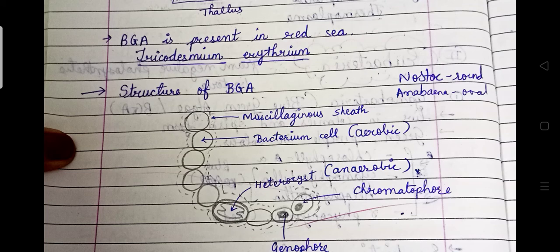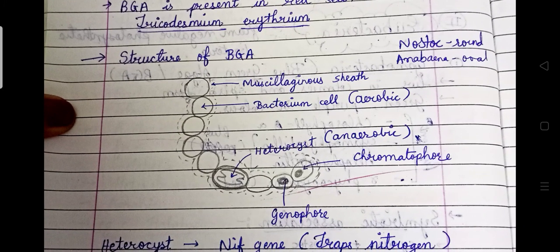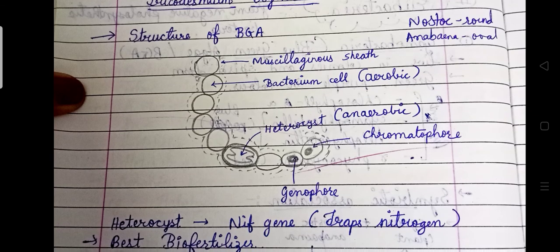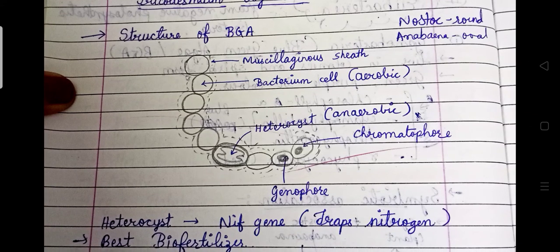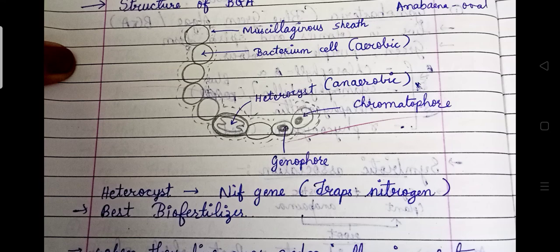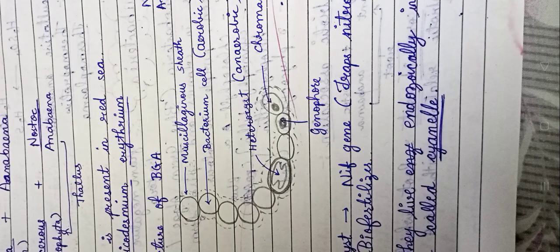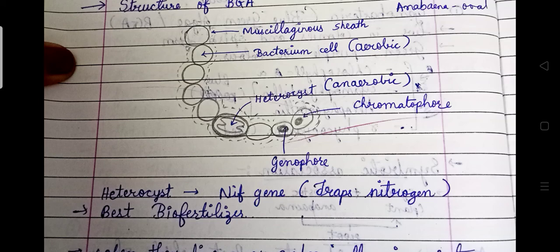The bacterial cells shown respire in the presence of oxygen. Heterocysts respire under anaerobic conditions, or in the absence of oxygen. These are the chromatophores, which give the specific color to their body. The genophore, prochromosome or nucleoid is the genetic material present in their body. Heterocysts consist of the nif gene, or nitrogen fixing gene, which helps to fix free nitrogen in the form of nitrate and nitrite, which can further be used by plants.